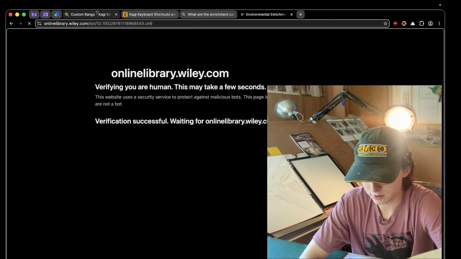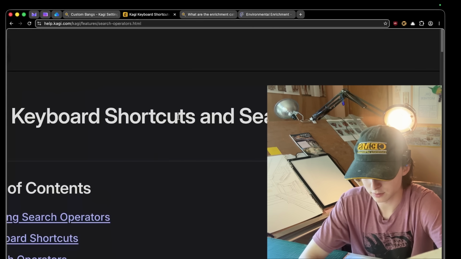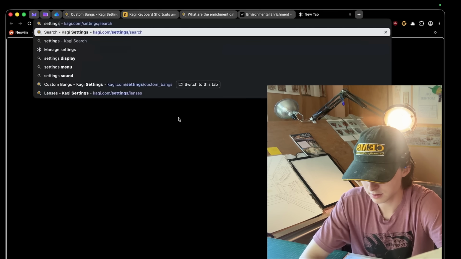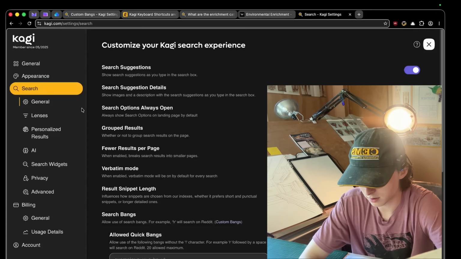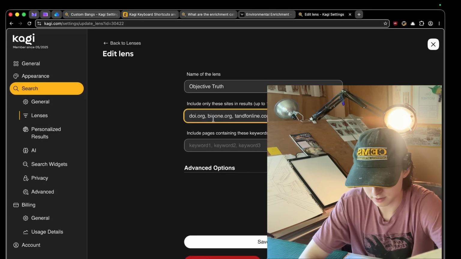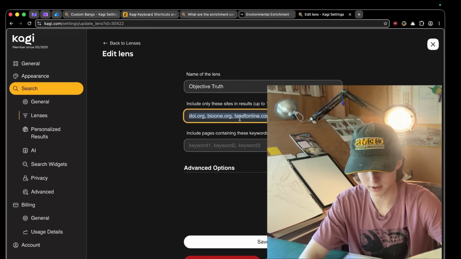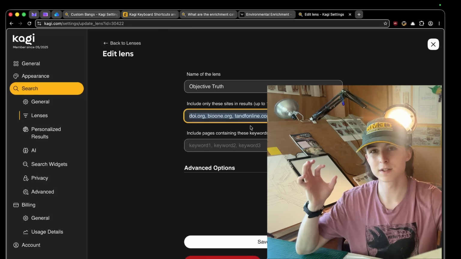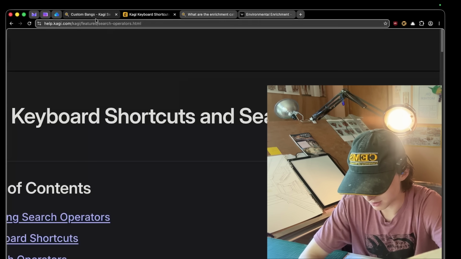And the way this works, if we go to Kagi settings and go to lenses, you can see this Objective Truth lens. Basically, you just pass in a bunch of comma-separated links to things you like. Okay, so that's things you like. How do you get rid of the shit nobody likes?